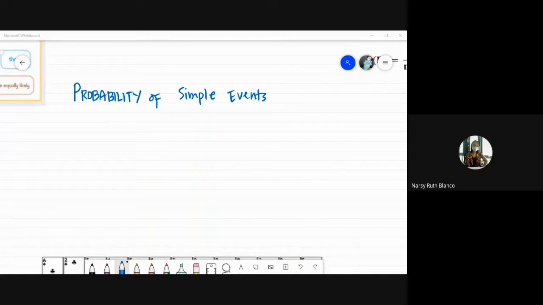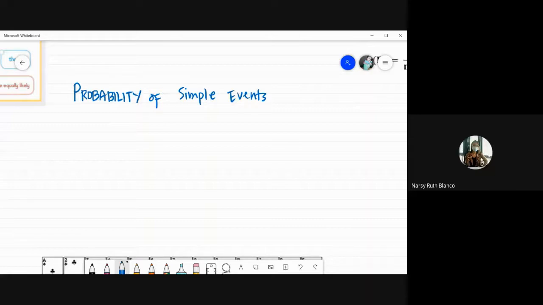And if you're asked naman to describe the probability when you're going to toss or flip a coin, so what is the probability of getting a head, then you would say even chance. Kasi dalawa ang faces ng ating coin, head or tail. So we use those words to describe probability of simple events. But today we are going to get the percentage niya mismo, the fraction.